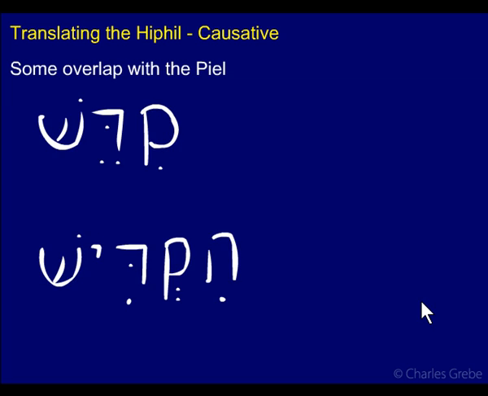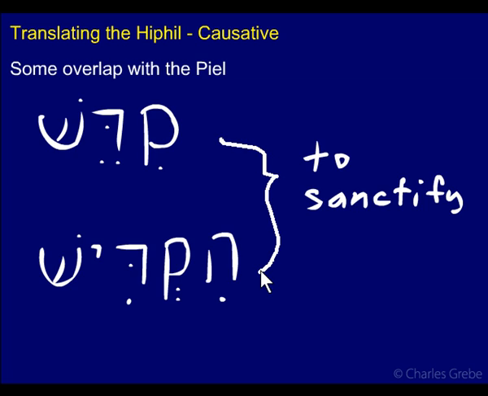Now, in this case, we have kadesh, means to sanctify, or to consecrate. In the Piel and in the Hiphil. So both of them mean the same thing. Kiddesh, hikdish. So we have this overlap between the Piel and the Hiphil. Again, we had said before that this would probably be described as a factitive.